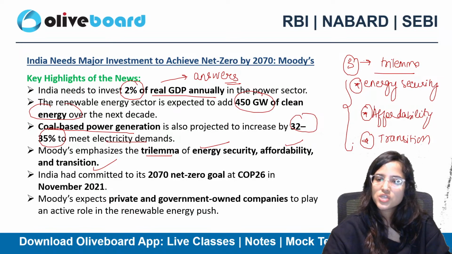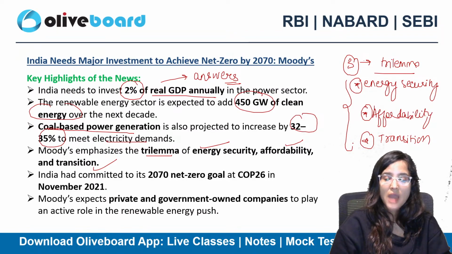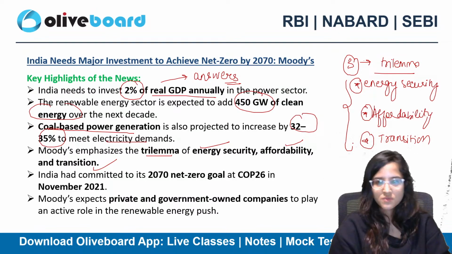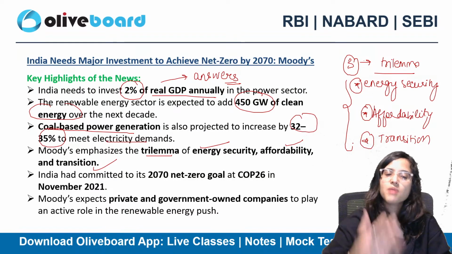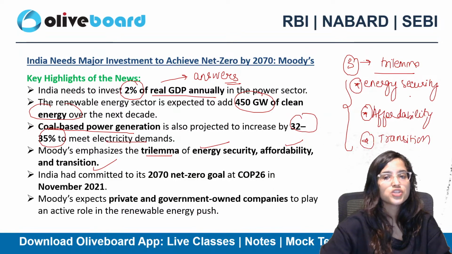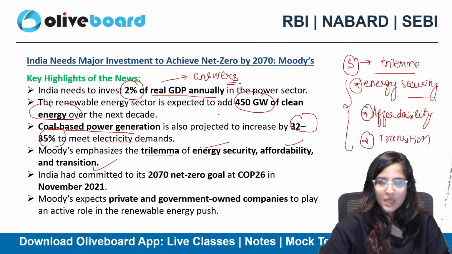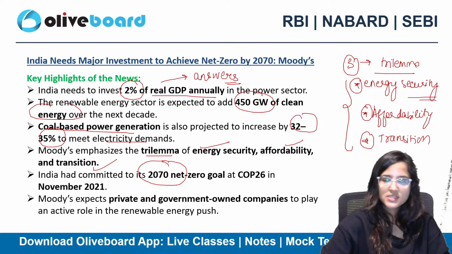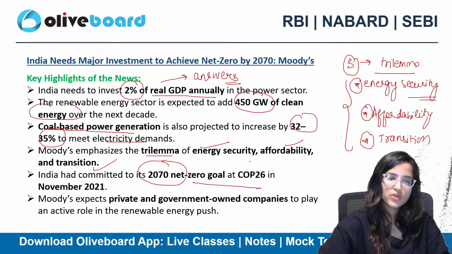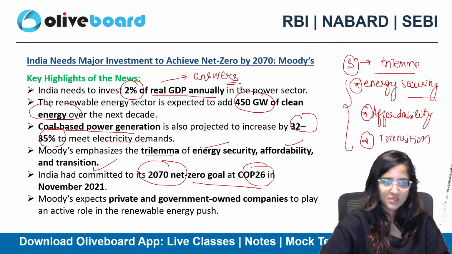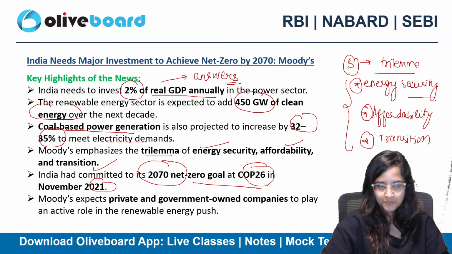Transitioning to clean energy, affordability of energy, and we want to transition, but it takes time. Because there is a rising demand for energy, we need to focus on energy security also. India has committed that by 2070 we are going to reach the net zero goal. I know we made this goal at COP26, Conference of Parties 26, in 2021.